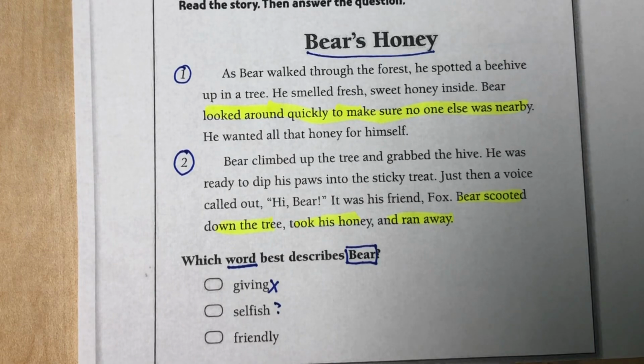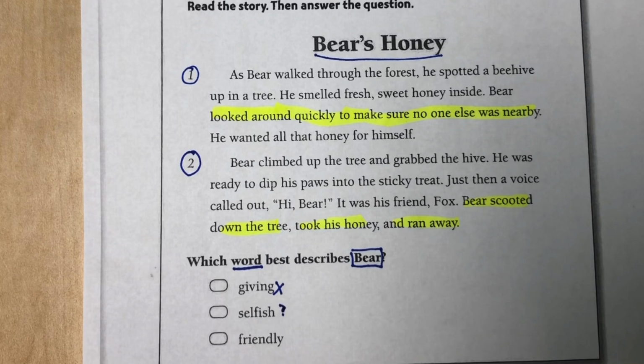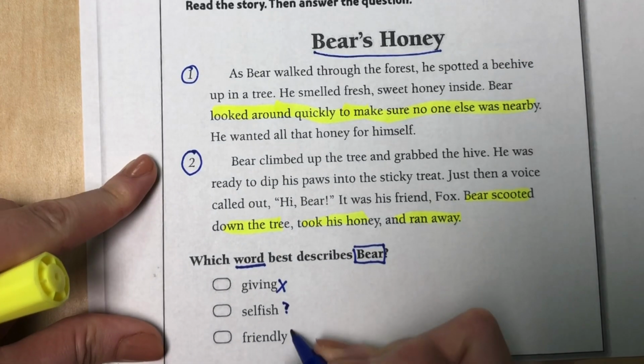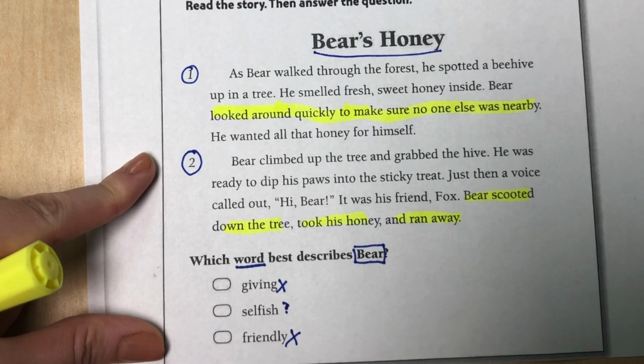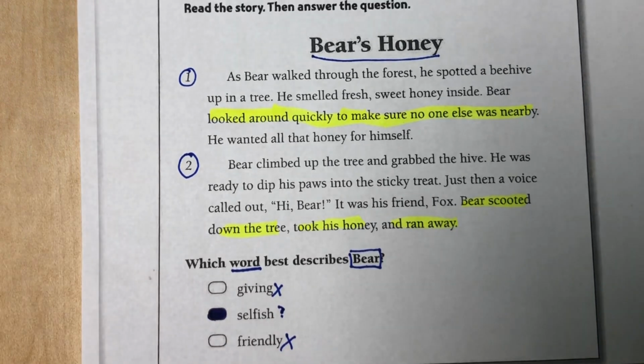So our last answer choice is friendly. Was he friendly? Did we read anywhere in the passage about him being friendly and seeing other people and being nice to them? No, he was the only one. And then when he heard his friend, he actually ran away from his friend. So he was not friendly. He was actually selfish. So make sure we bubble it in all the way.